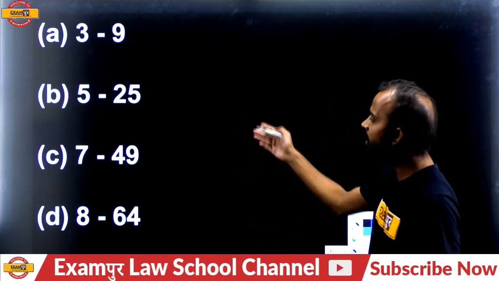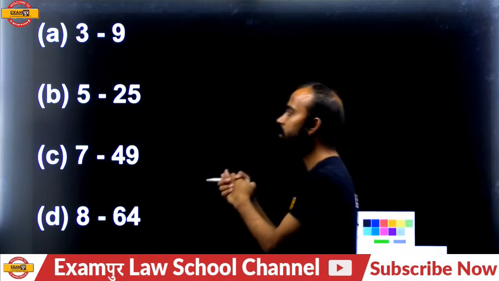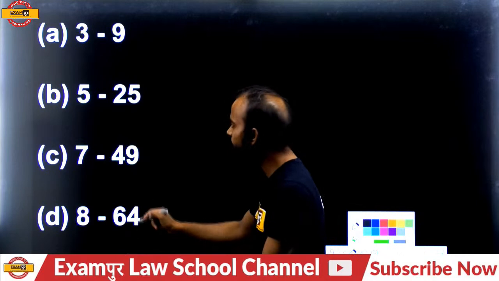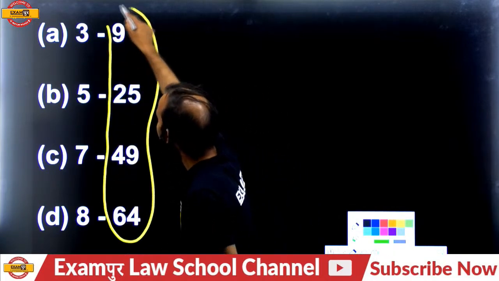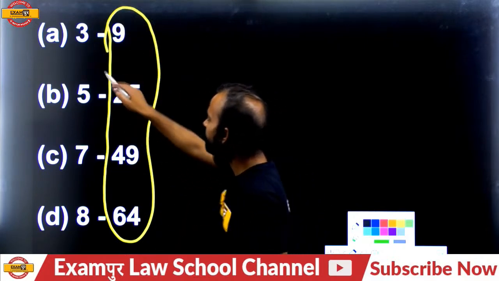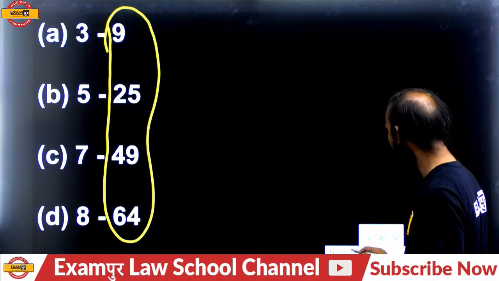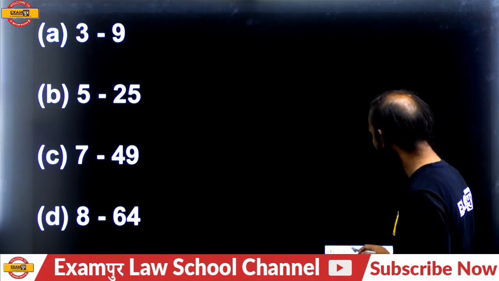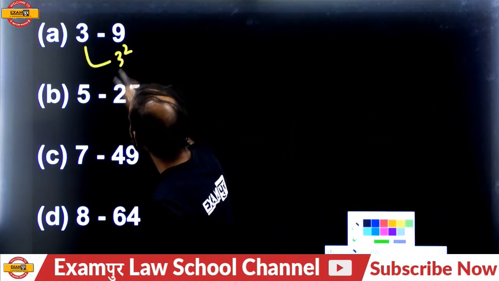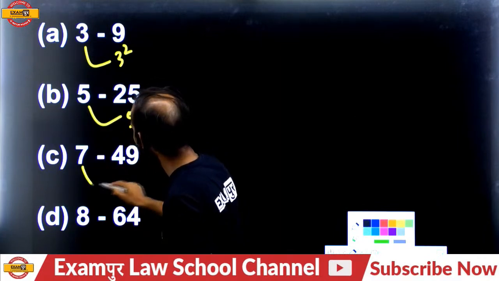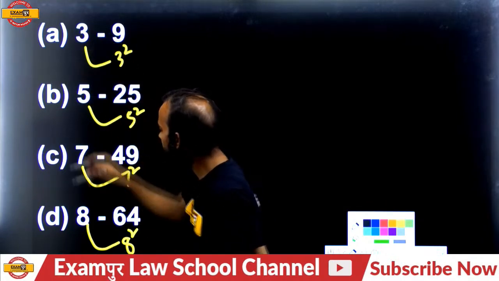3, 9, 5, 25, 7, 49, 8, 64. What will be the answer? Because all these numbers, 9, 25, 49, 64, these all the numbers are perfect square numbers. 9 is a perfect square of 3. So square of 3, square of 5, square of 7, square of 8, and all these numbers perfect square हैं.